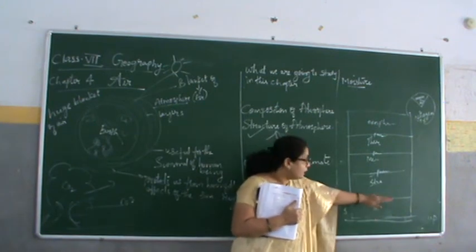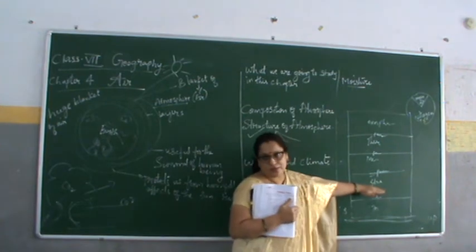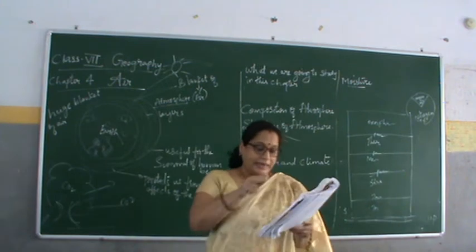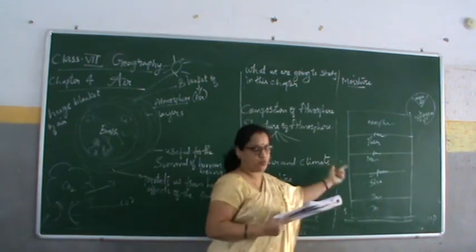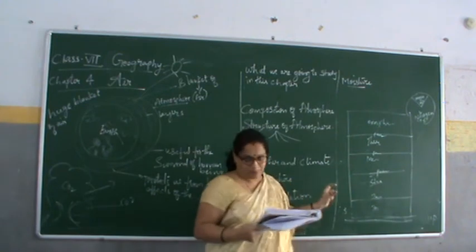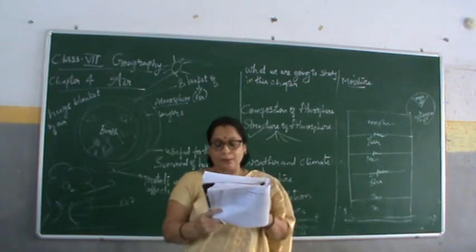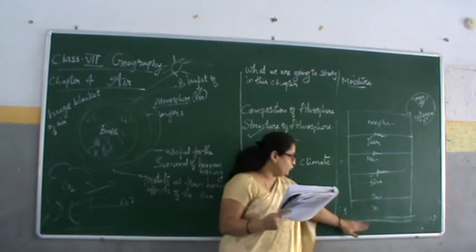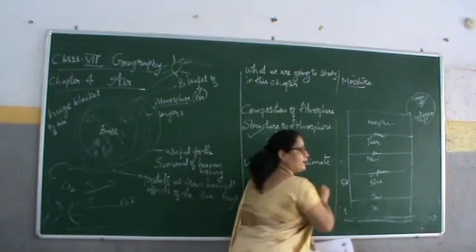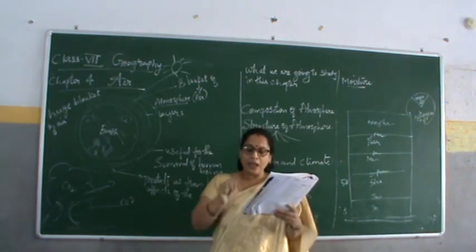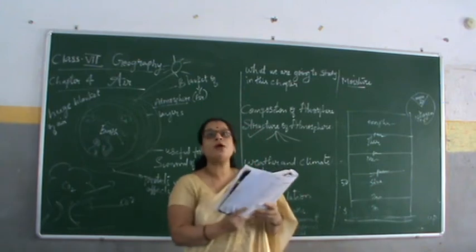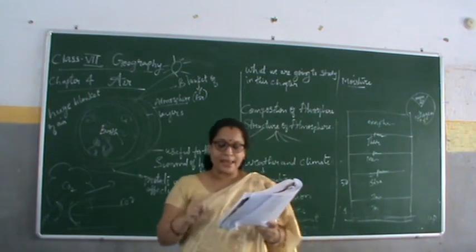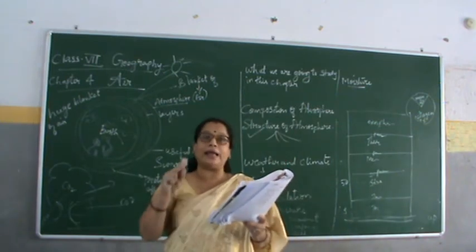Then from here, the stratosphere starts. It lies above the troposphere. Look into the diagram while I am explaining, children, it extends up to a height of 50 km. See here how much? 13 km, and here 15 km. It is there in the diagram, 15 km. And the layer is almost free from clouds and associated weather phenomena, making conditions most ideal for flying aeroplanes.